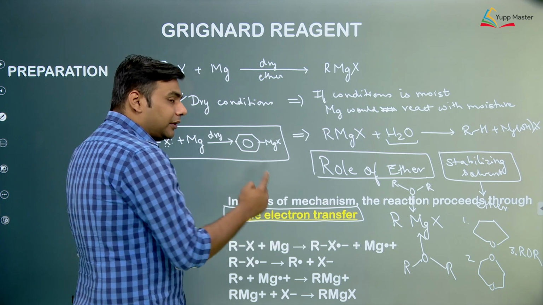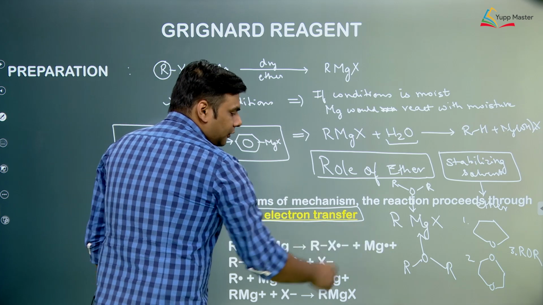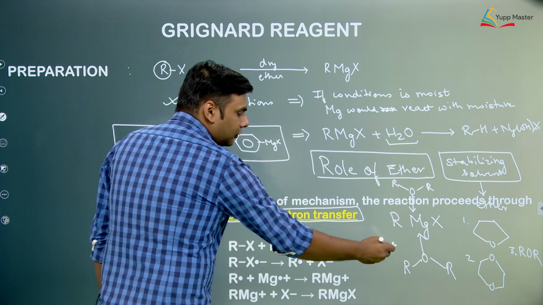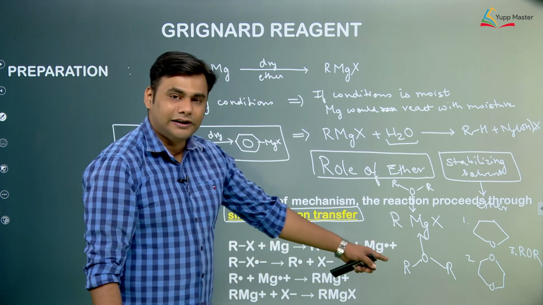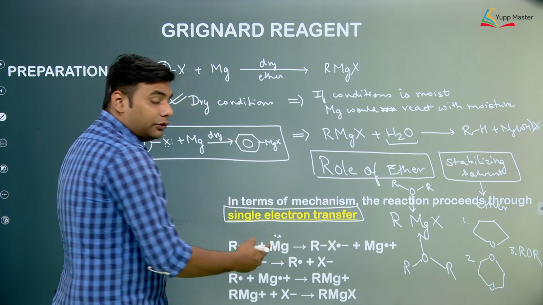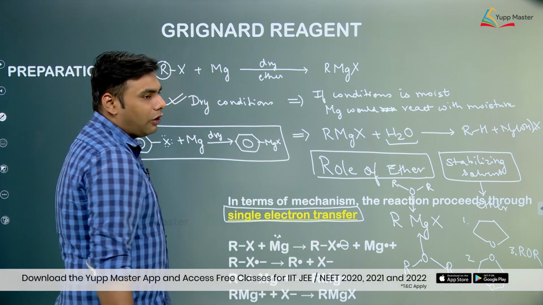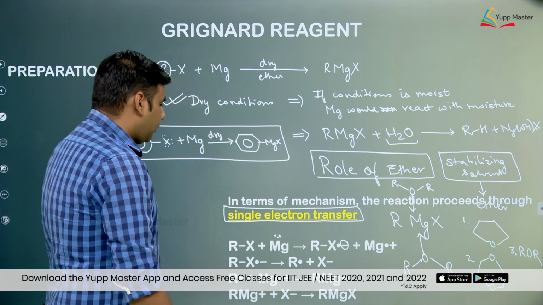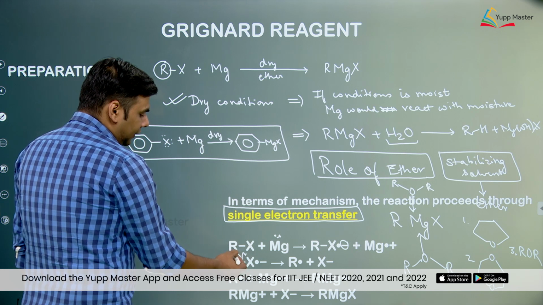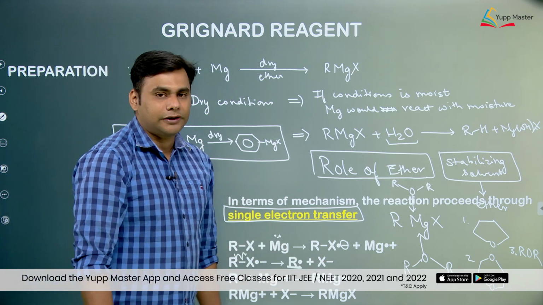In the first step magnesium releases 1 electron, so it forms a univalent cation Mg plus, because it had 2 valence electrons and it lost 1, so we show this as a radical species over here. This 1 electron goes to the halogen atom, because halogen is an electronegative atom, and it forms a negative charge over here with an odd electron on the halogen. Now this bond polarizes radically, there is a formation of a carbon radical, and X negative is expelled out.